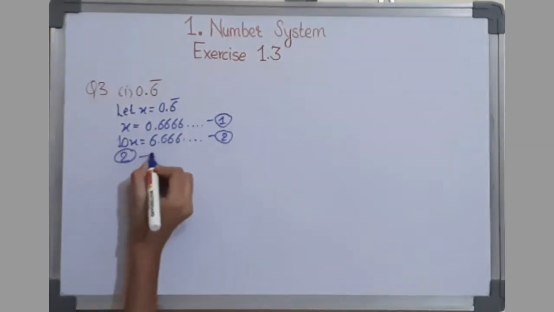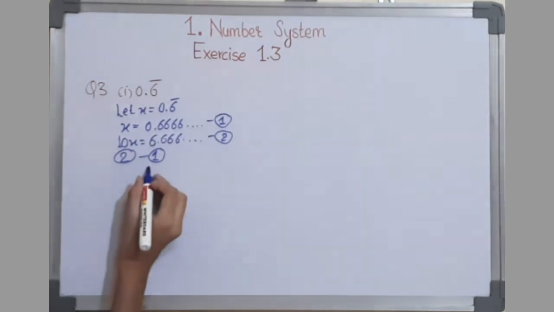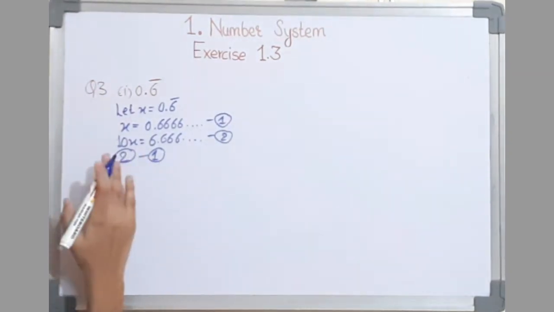Now we'll do the subtraction of the first from the second.